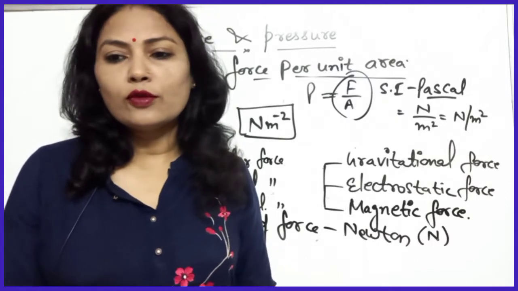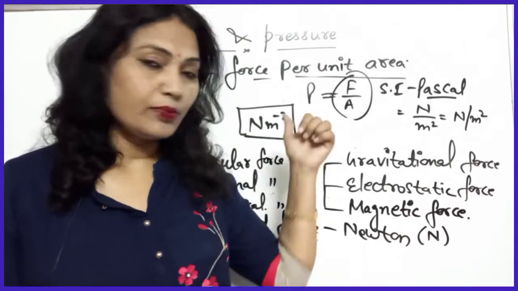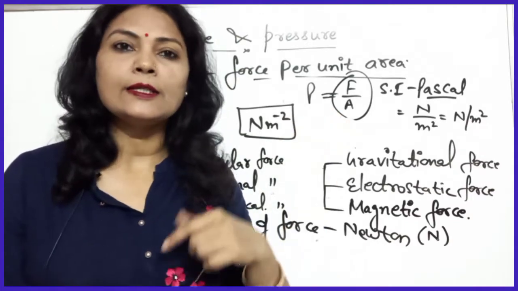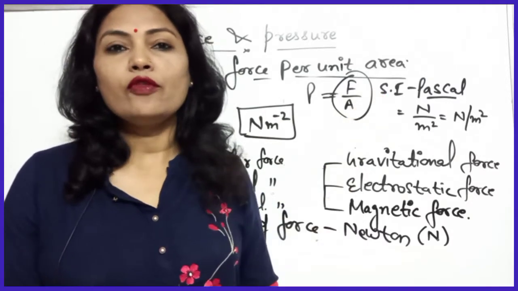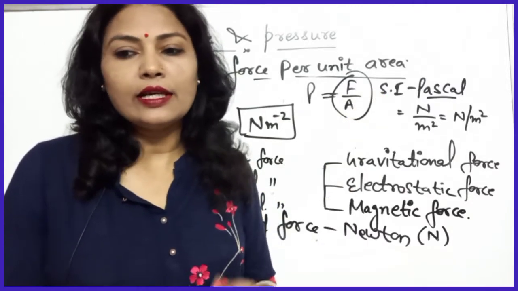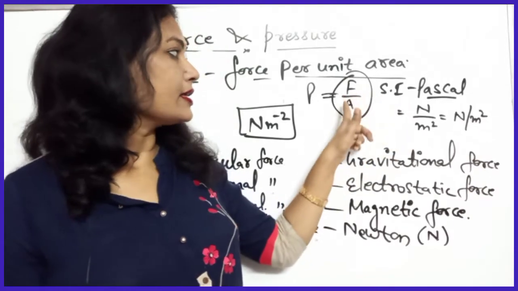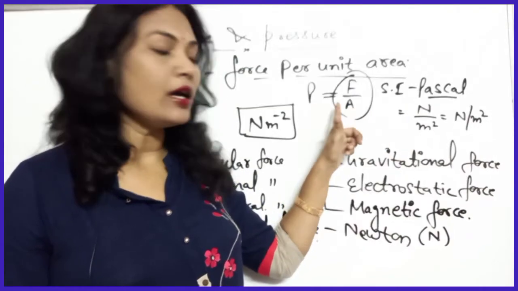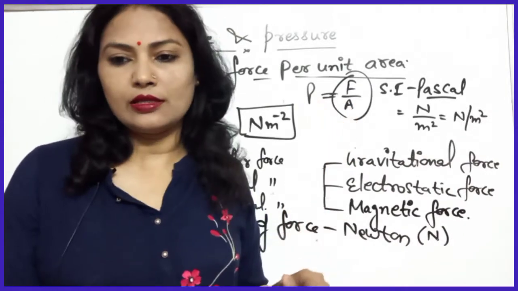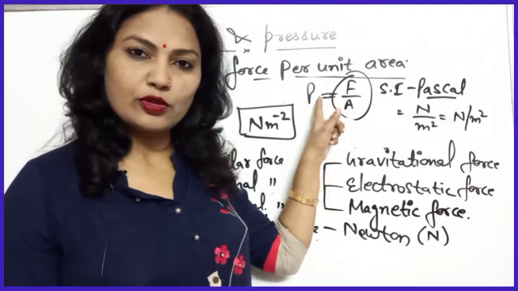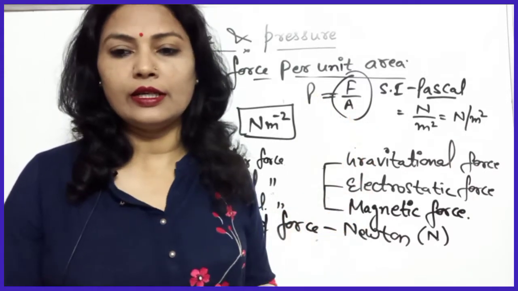The effect of force can be measured by a physical quantity that is known as pressure. Pressure is defined as force per unit area, ठीक है. If we increase the area of contact then pressure decreases. Got it? Area of contact increase करोगे तो pressure decrease होगा. If area of contact decreases तो pressure increases, because it is inversely proportional. Pressure is inversely proportional to the area of contact. ध्यान रखना इस बात को.